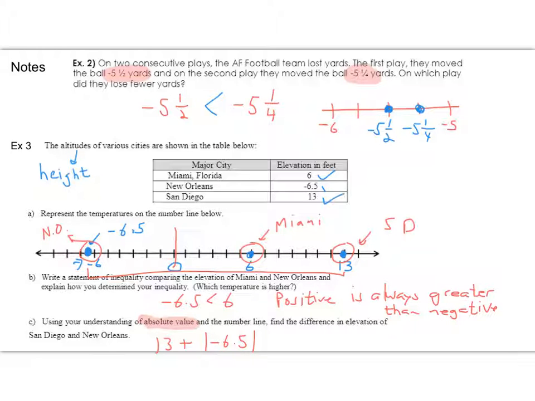And we know that the absolute value of -6.5 is a positive 6.5. And when you add 13 and 6.5 together, you get 19.5. And there is your final answer. All right, you can go ahead to the next page, please.